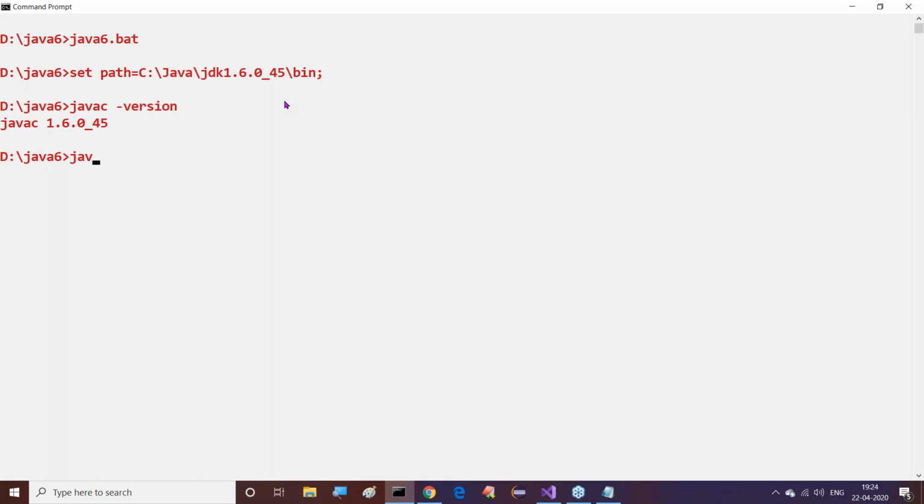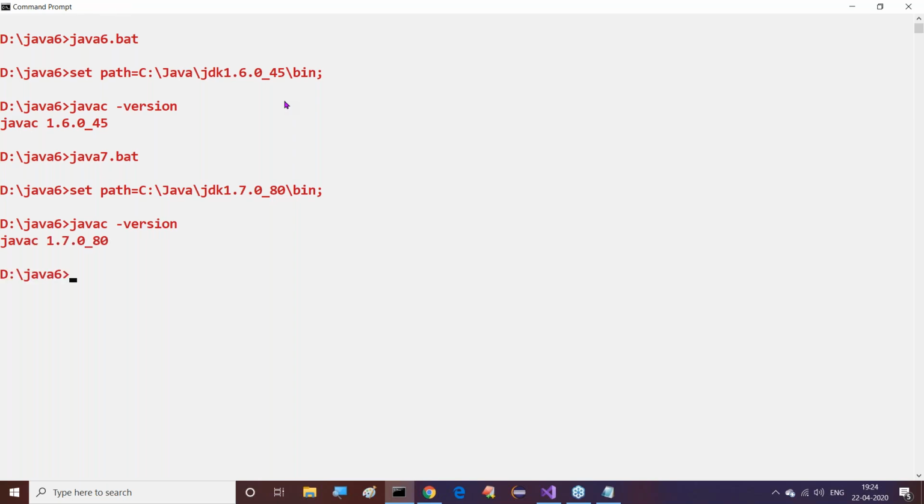Now I want to get the Java 7 version. Just simply type Java 7.bat, then click on enter. Now here we are getting the Java 7 version. Right, sir. Now if you provide javac space hyphen version here, what are we getting? javac 1.7.0_80, here we are getting.